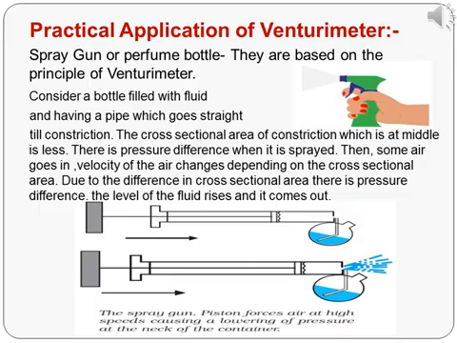There is a pressure difference when you spray. As a result, some air goes in. You see that velocity of the air changes depending on the area of cross-section. And also, because of the difference in the area of cross-section, there is a pressure difference, then the level of the fluid rises and it comes out.